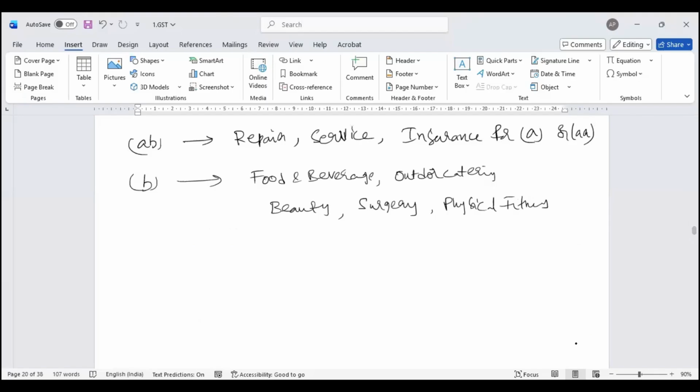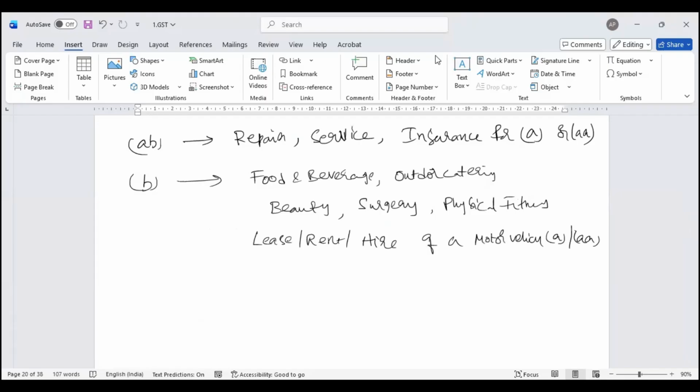In addition to that, Shiv, your point comes here. Your lease, rent, hire of a motor vehicle, which is mentioned in A or AA above. So if you have renting or hiring of a motor vehicle, or an aircraft or a vessel, these also are restricted for input tax credit.